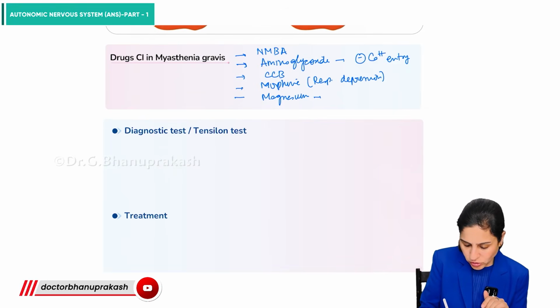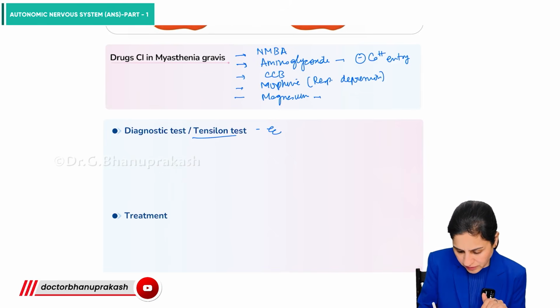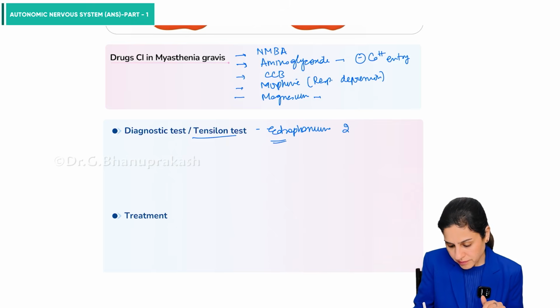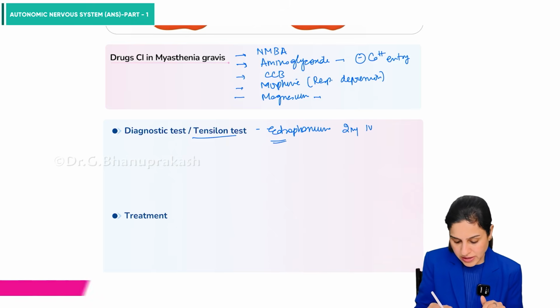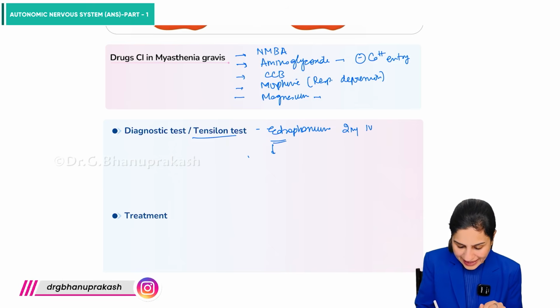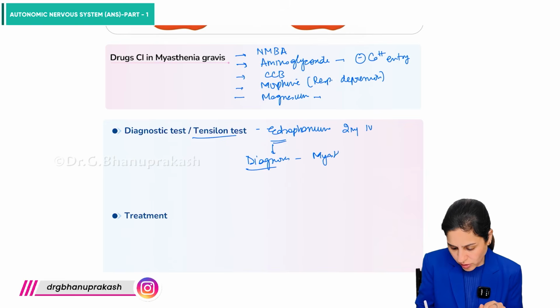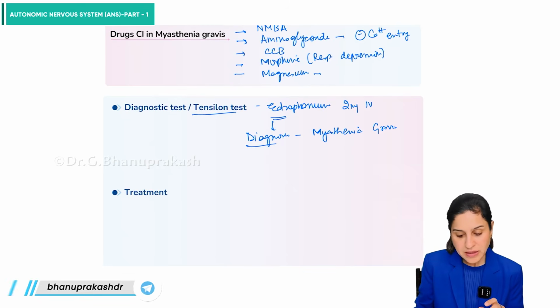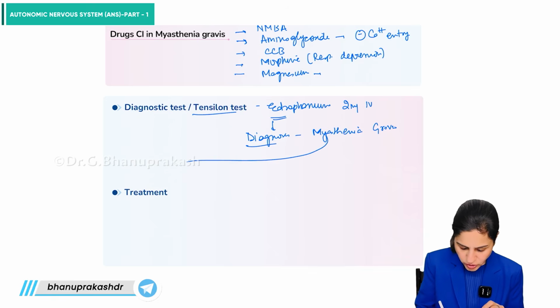So I told you the Tensilon test, it is done with edrophonium. We use edrophonium 2 milligram IV route and we diagnose whether this patient has myasthenia or not. How can we diagnose? Because as soon as you give this drug, the patient will start showing improvement. So once the patient is diagnosed, then you move on to the treatment.